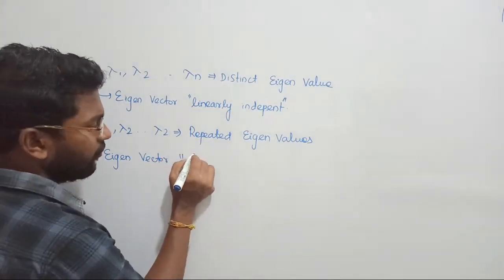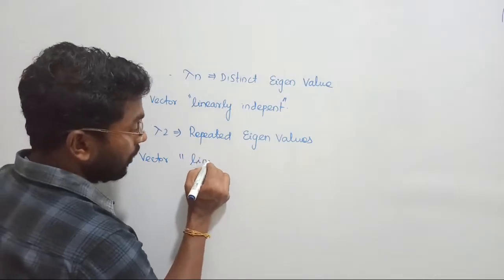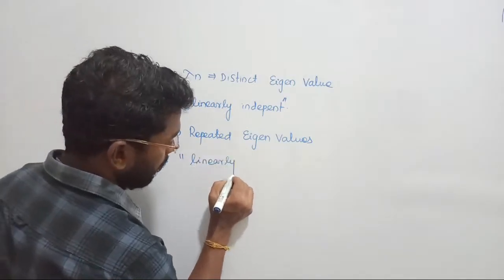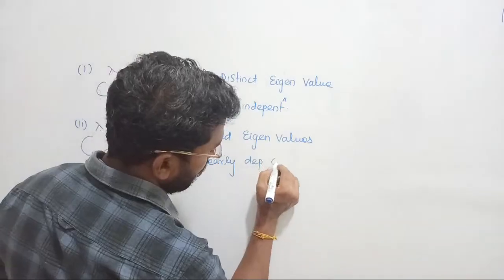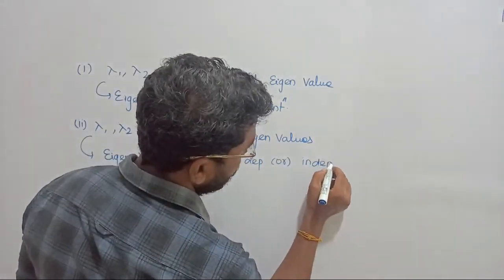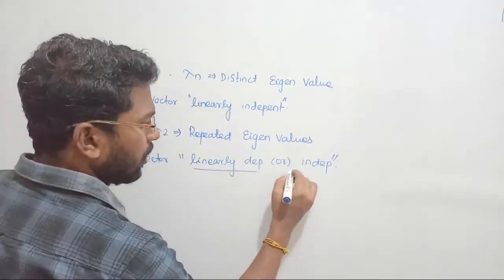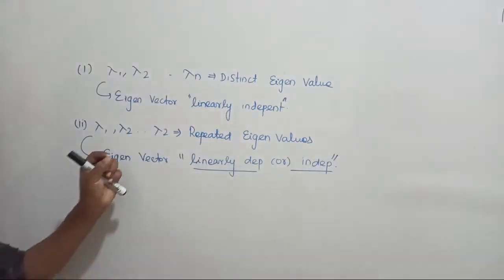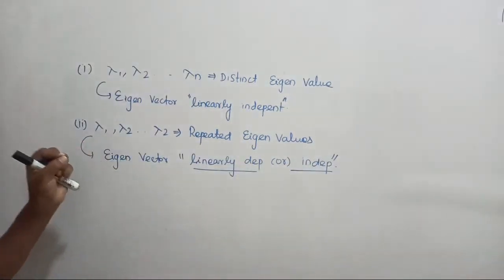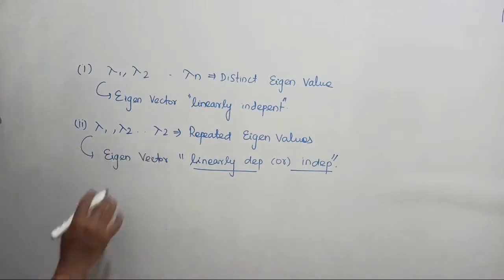We cannot give assurance for that. It might be linearly dependent or linearly independent. This is not known for us. Make this very clear, because it will be tested with some theoretical questions. So those are the first two properties.